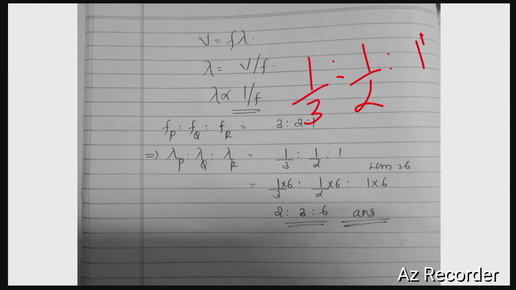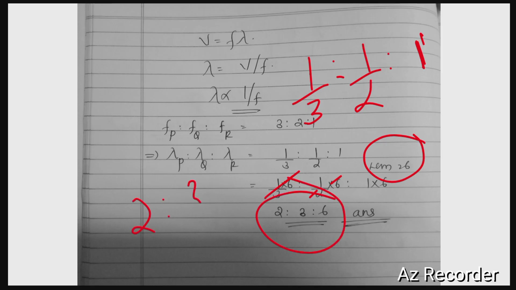Upon simplifying, we will have to take the LCM. The LCM of 3 and 2 is 6. We have to multiply each of the ratios with 6. That is, 1/3 into 6 : 1/2 into 6 : 1 into 6. On cancelling, this will give 2, this will give 3, and this on simplifying we will get 6. So the ratio of the wavelengths will be 2 : 3 : 6. This will be the answer.